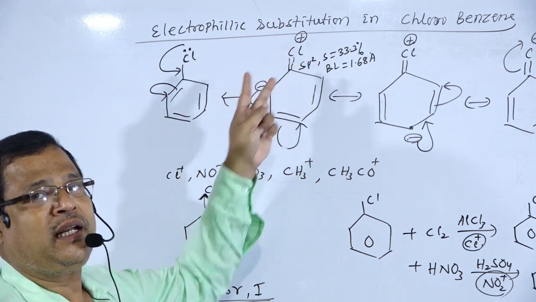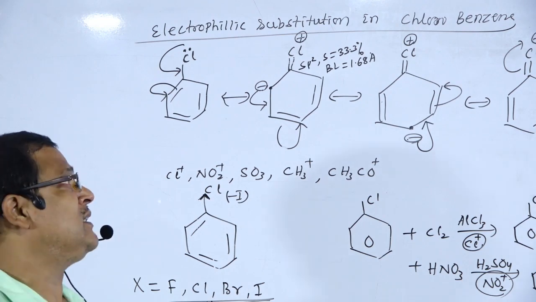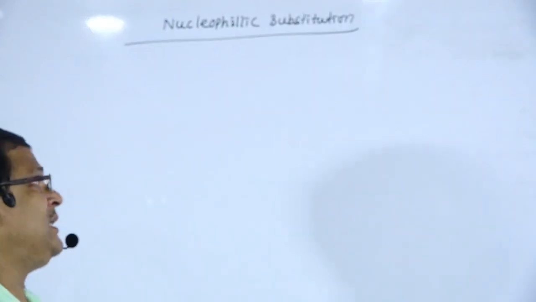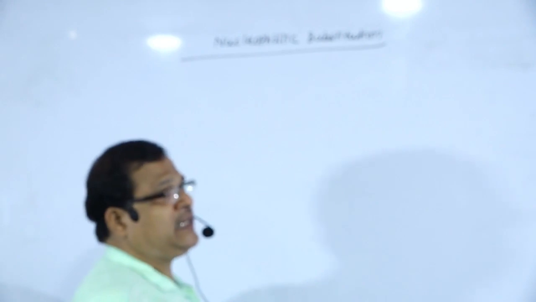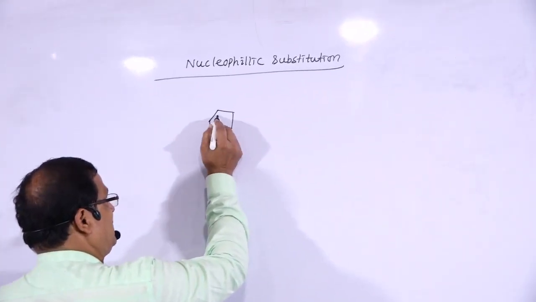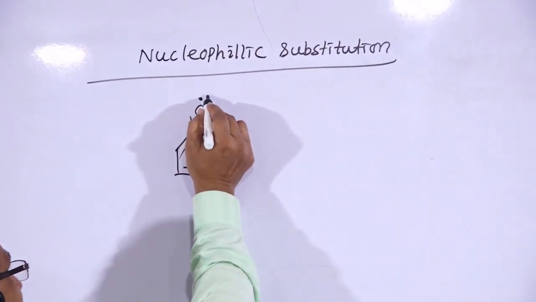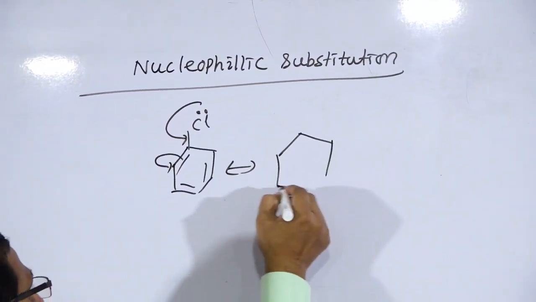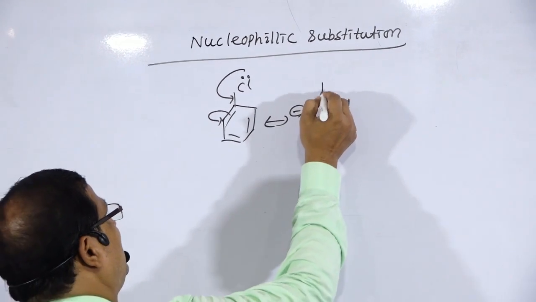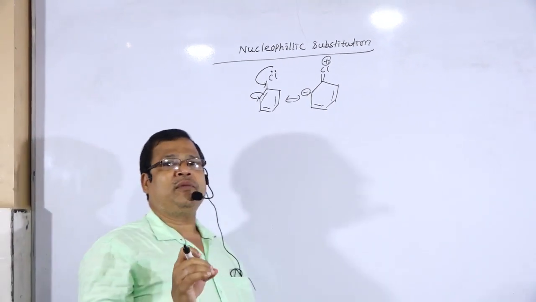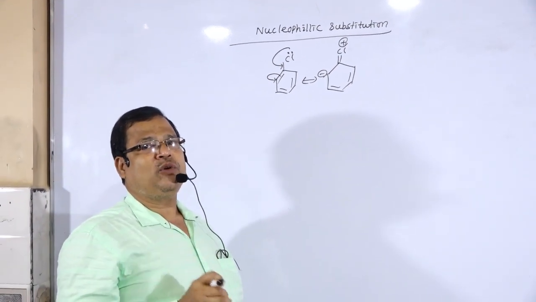So next we will explain the nucleophilic substitution reactions taking place in the case of chlorobenzene. As we have discussed, because of resonance there is the development of carbon-chlorine double bond character. Therefore, the bond strength will increase and the chlorine atom cannot be easily replaced by nucleophiles.